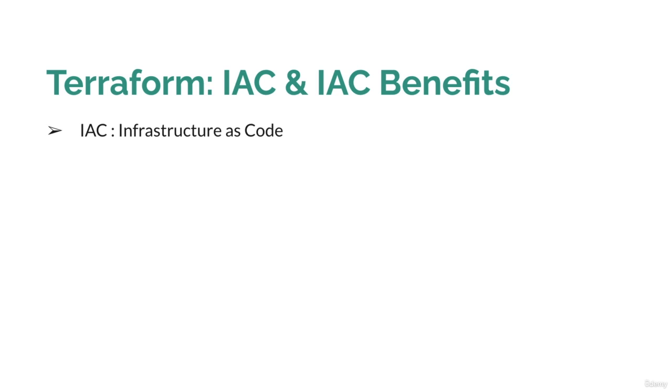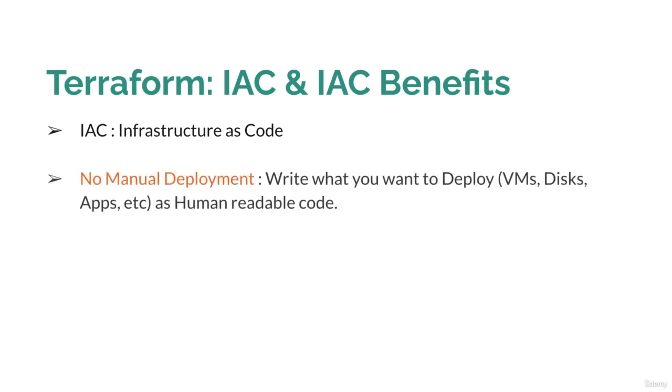Within Terraform, you can declare the complete infrastructure and create it with the help of Terraform. Whenever we are using IAC or deploying resources with Terraform, it means no manual deployment. Whatever you want to deploy, that could be the VM, disk, or applications, all could be written down in code, which is human readable code files. IAC can replace the manual deployment, and you don't need to create any deployment manually.